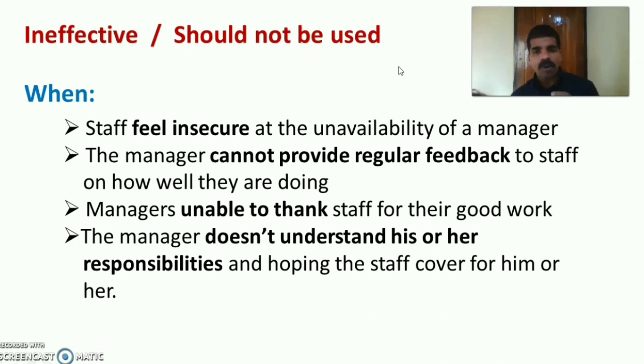The manager cannot provide regular feedback to the staff on how well they are doing and managing. In such a situation also, it would be ineffective. When the manager is unable to thank the staff for their good work, and of course the manager doesn't understand his or her responsibility and hopes the staff cover for him or her. These are some situations where we couldn't use the delegative leadership style.